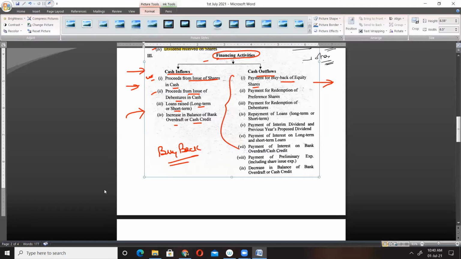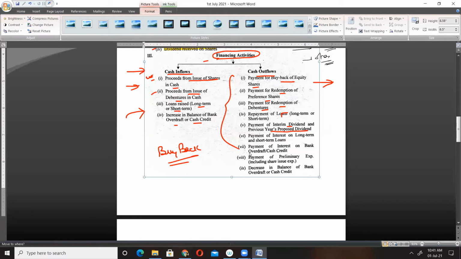Next, payment for redemption of preference shares. Redemption means repayment. That is also outflow. Payment for redemption of debentures, repayment of loan, payment of interim dividend, and previous year's proposed dividend.